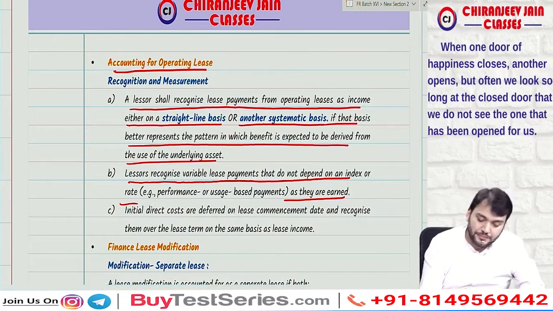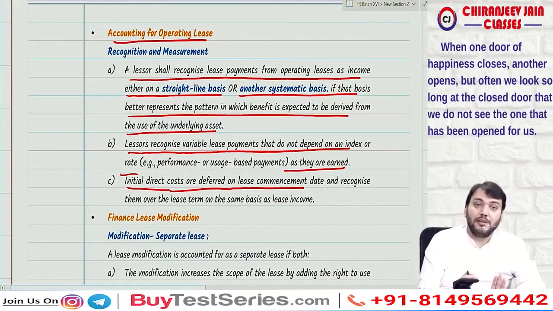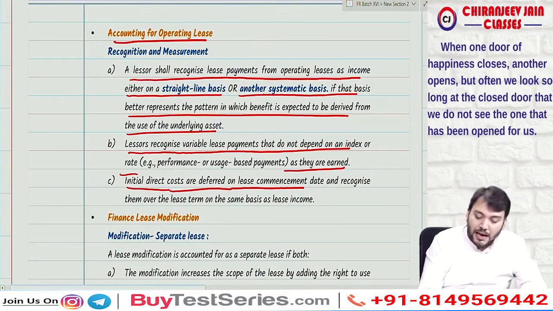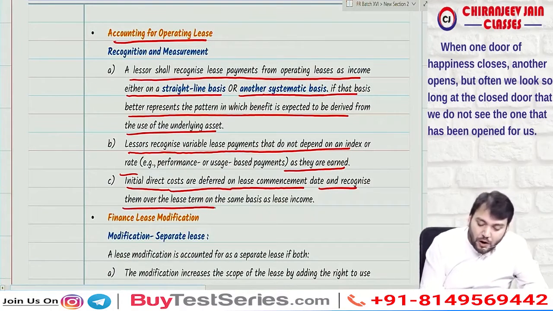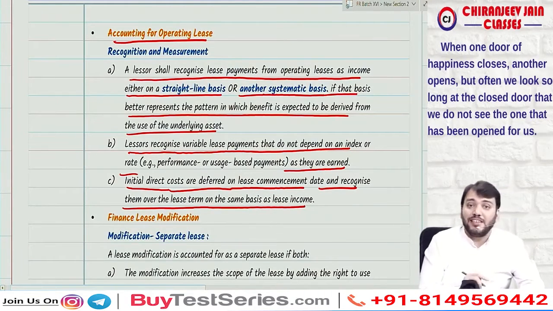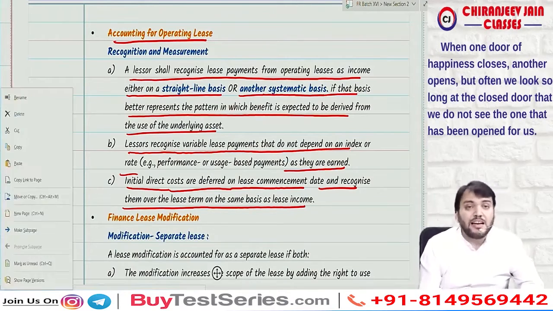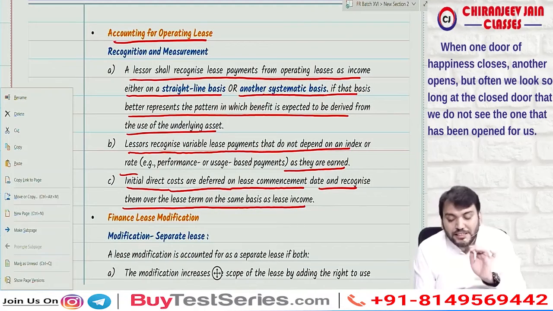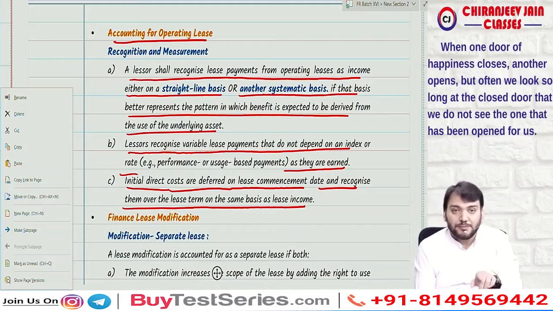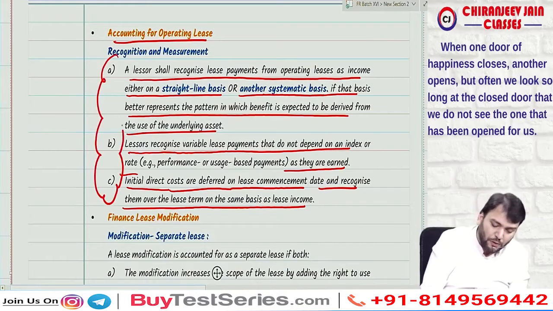Correct, understood. Initial direct costs in case of operating lease are deferred on the lease commencement date and recognized over the lease term on the same basis as lease income, in the ratio of lease income recognized over the lease term. So initial direct costs are deferred over the lease term and recognized as an expense in the ratio of lease income recognized. Understood? This is the simple accounting treatment for operating lease. I hope you have understood.